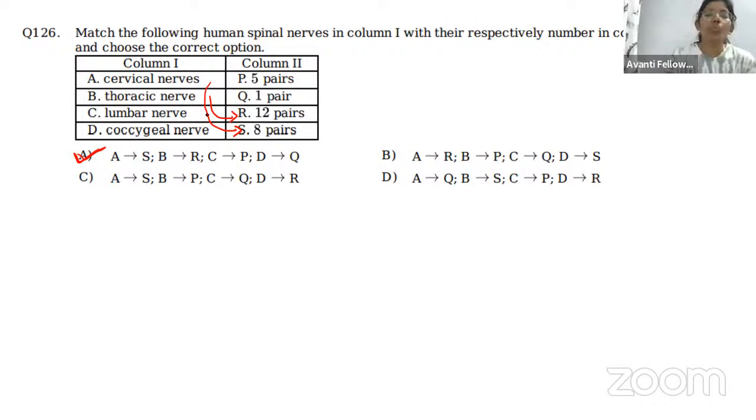And the lumbar region, that is just below the thoracic bones, we have lumbar bones, which are 5 in number, right? So obviously they have 5 pairs of nerves. So lumbar nerves are 5 in number. And the coccyx bone, the tailbone, right? This also has only 1 tailbone and 1 pair of nerves. That's it. So for D, it is Q, and for C, it is P. Is it clear?